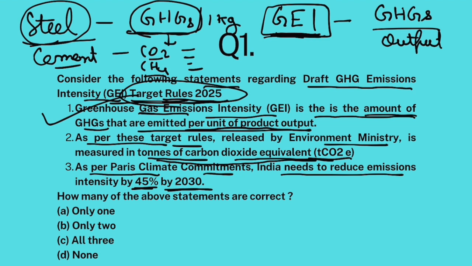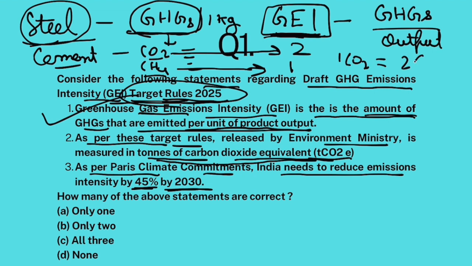So let's suppose CO2 causes 2 units of global warming. Let's suppose methane causes 1 unit of global warming. So 1 CO2 is equal to 2 methane when it comes to global warming potential. So let's suppose that this steel industry is emitting 1 CO2 and 1 methane.